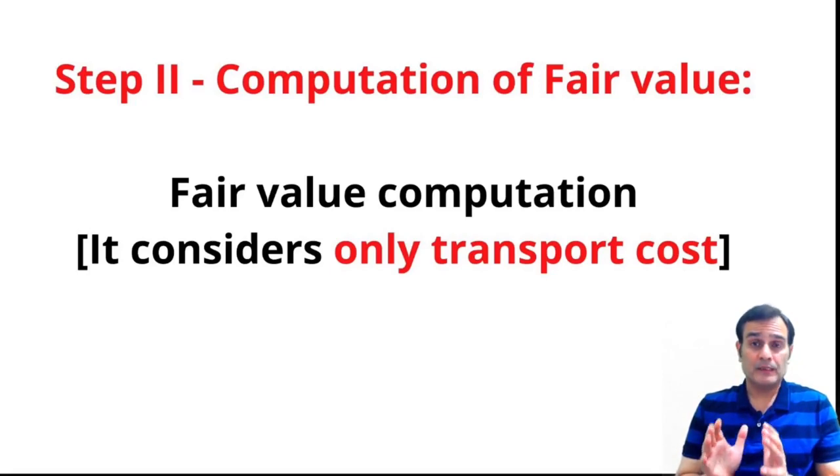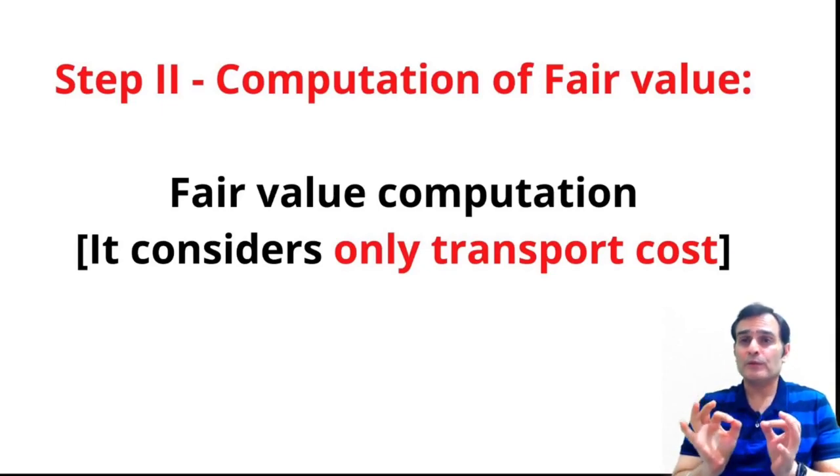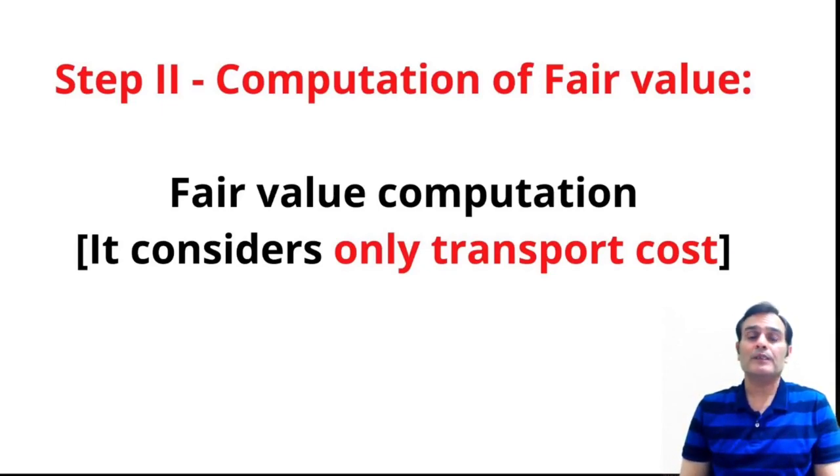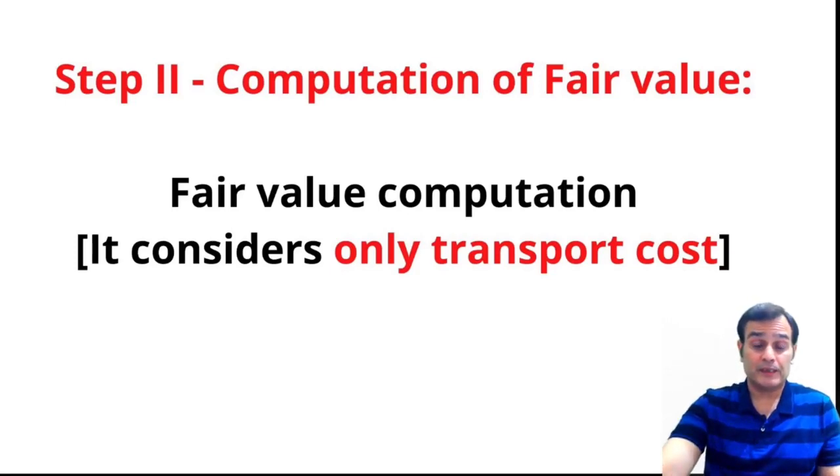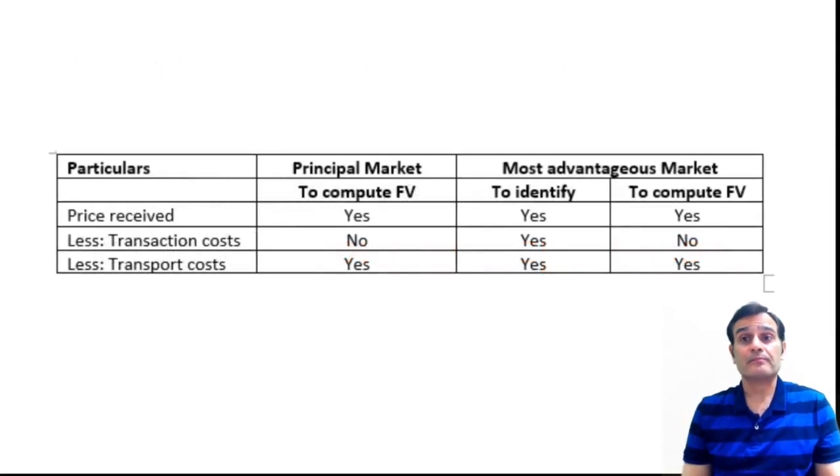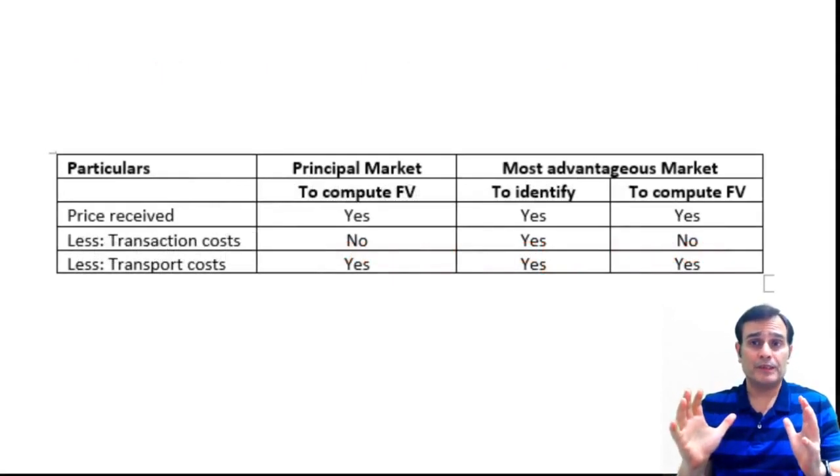So the important issue is that when you identify the most advantageous market, you reduce the transaction cost, you reduce the transportation cost. But when you compute a fair value, we reduce only the transportation cost and not the transaction cost. So I think we can definitely put it like this, that as I said, there are two cases.